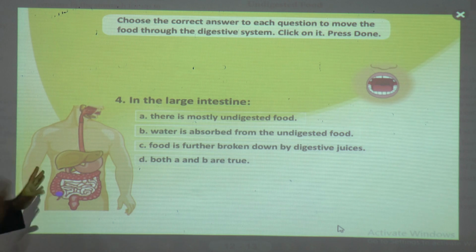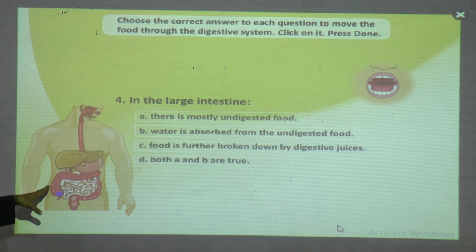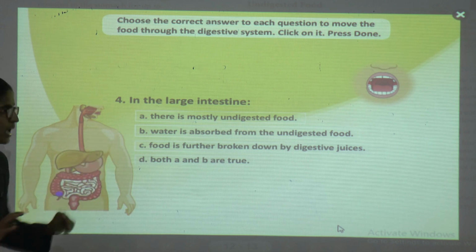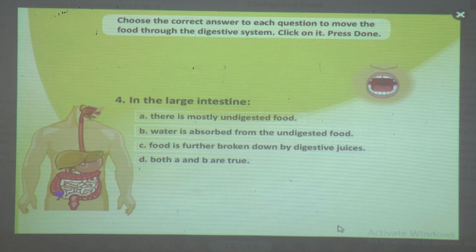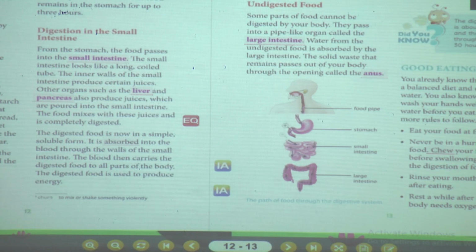So, this C option, we can't go with that because the digestion process completes in the small intestine only. So, there is mostly undigested food in the large intestine and water is absorbed from the undigested food. So, we will click A and B, both A and B are true. So, we will click yes. So, we have completed. Now, next part we will move.